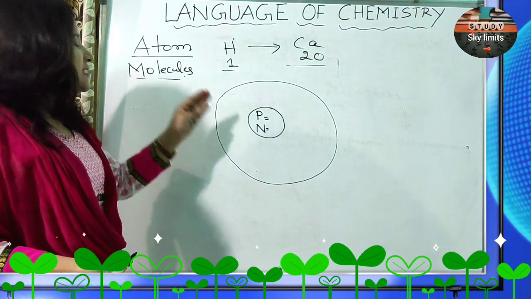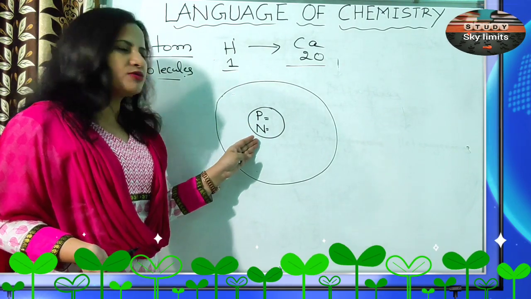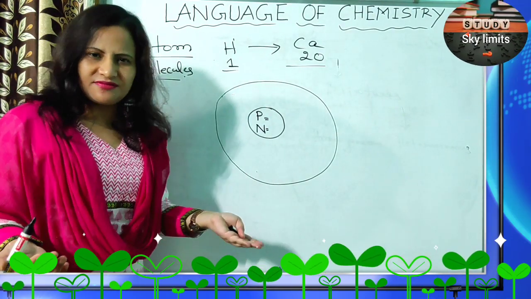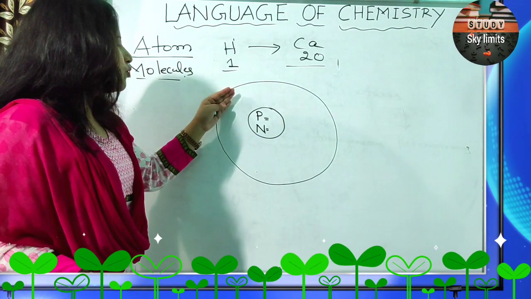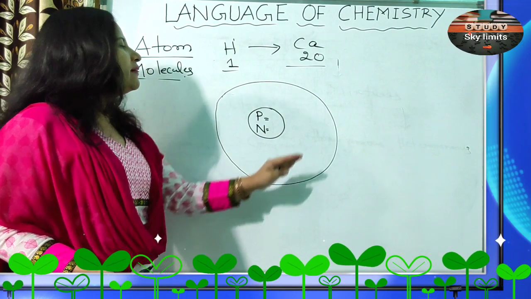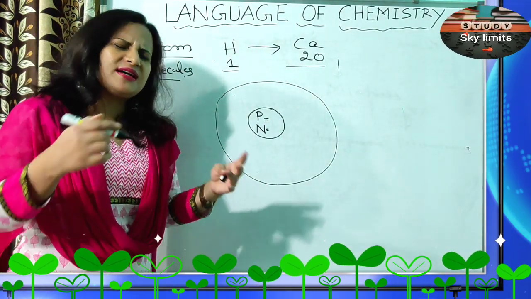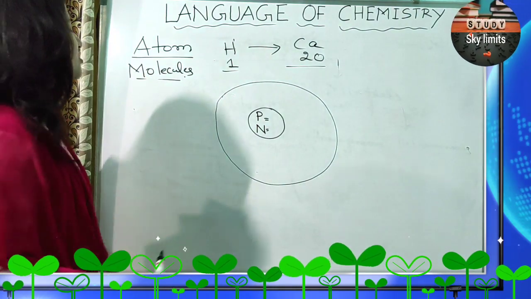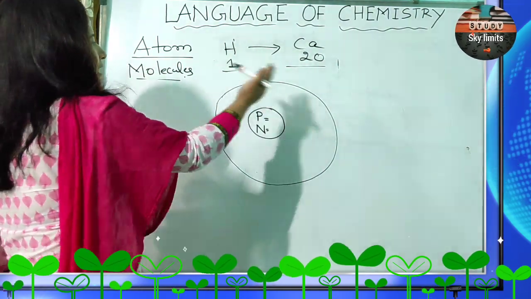Inside the nucleus, protons and neutrons are there. So as a whole, nucleus is carrying what charge? Positive charge. And electrons, since they are carrying opposite charge, continually revolve around the nucleus. And many theories are there. We will be gradually studying it. Just a basic idea. Once again, let us take a revision for that. So now you know the atomic numbers from 1 to 20.